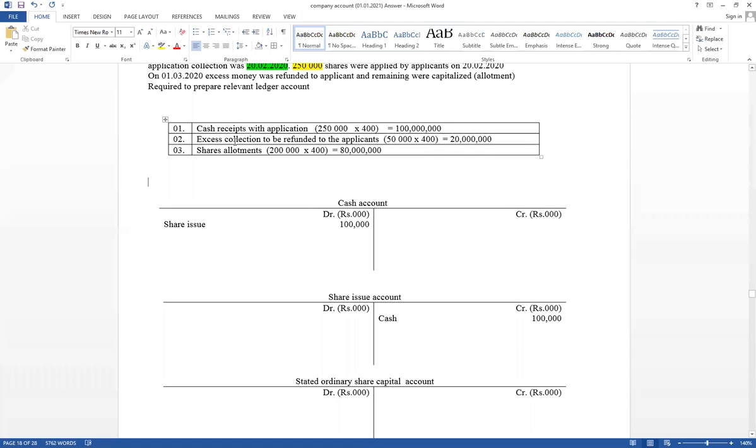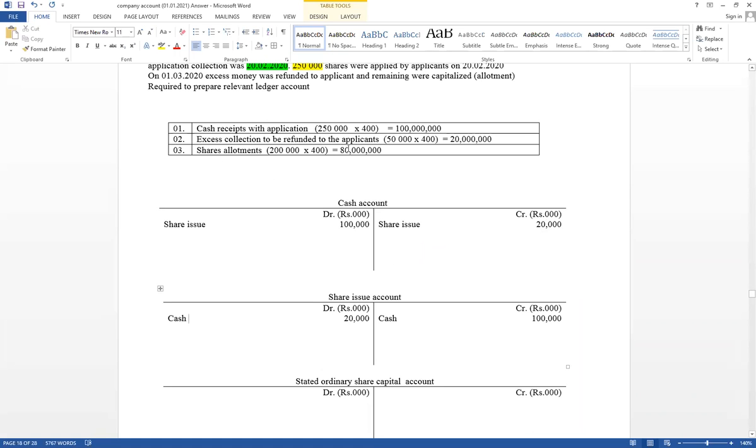And the second step, rejected applications. Excess applications should be rejected. Therefore, it is the opposite side. Paid in cash. Cash account credit 20,000. As a share issue, share issue account debit 20,000. As a cash. Think about steps. This is the second step. Excess applications were returned. Paid in cash. Cash account credit. Share issue account debit.